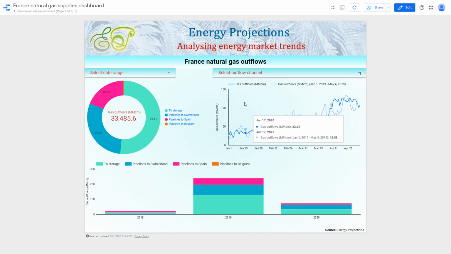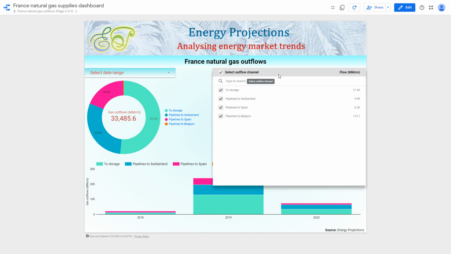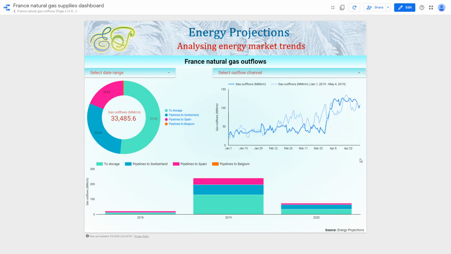Now similarly, if we look at the second chart, it provides a year-on-year comparison in terms of natural gas outflows, and we can once again do the customization based on the outflow channel or channels. And similarly, the third chart provides a disintegrated view of natural gas outflows from the French market.